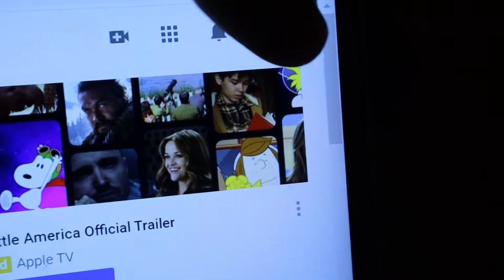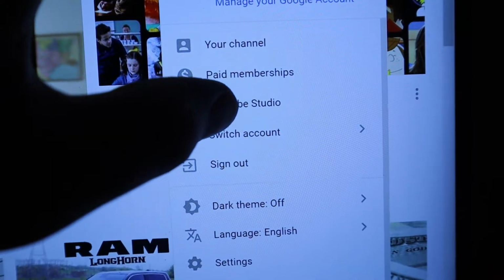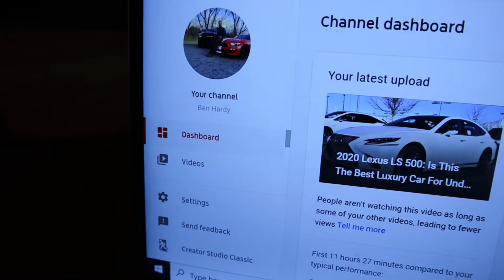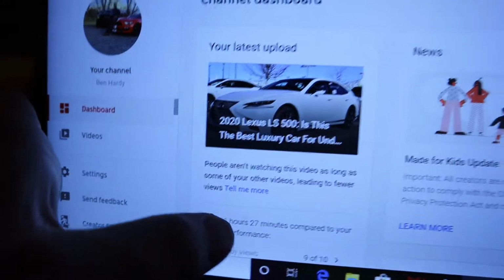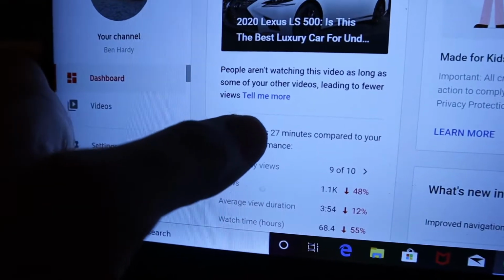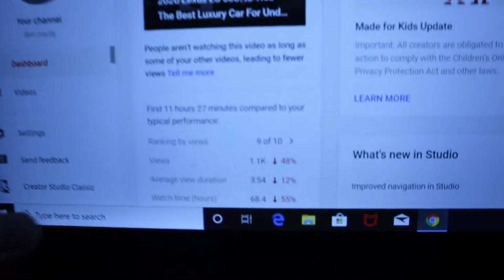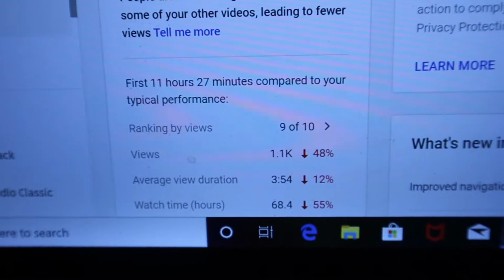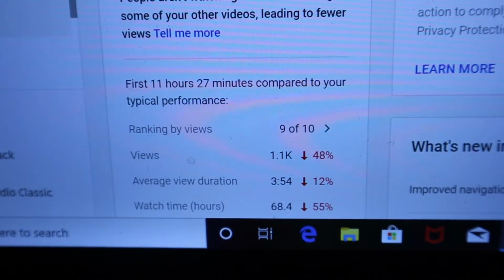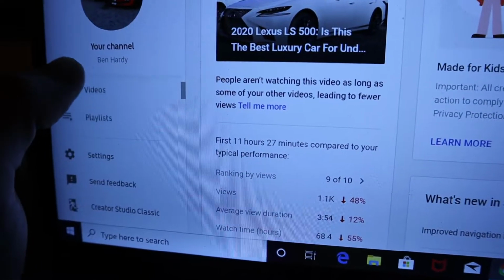If you're wondering how to get to here on your YouTube page, you just click on your little icon, then click Studio, and everything will pop up. You get this little sidebar, and it usually shows you your most recent video. Like this video I recently posted on the Lexus LS500, it's actually not doing very good. You can see it's 9 out of my last 10 videos. Watch time is not as good as what I normally get, and the views are a lot lower than normal as well, just over the course of the first day. So you can see that right there.